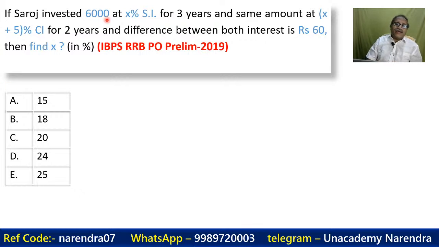So the 6,000 is the investment, X% for 3 years. In the other one, X plus 5% compound interest. Here it's simple interest. Here is compound interest for 2 years. The difference between the interest is 60. Find X. Let's see how many of you can actually answer the question.